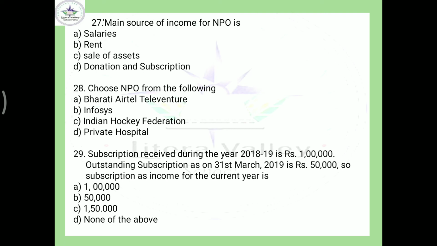Come to the next. Subscription received during the year is 1 lakh, and outstanding subscriptions on 31st March 19 is 50,000. So obviously you are aware of that, subscription received plus outstanding will be treated as income. So the answer should be C, 1,50,000.